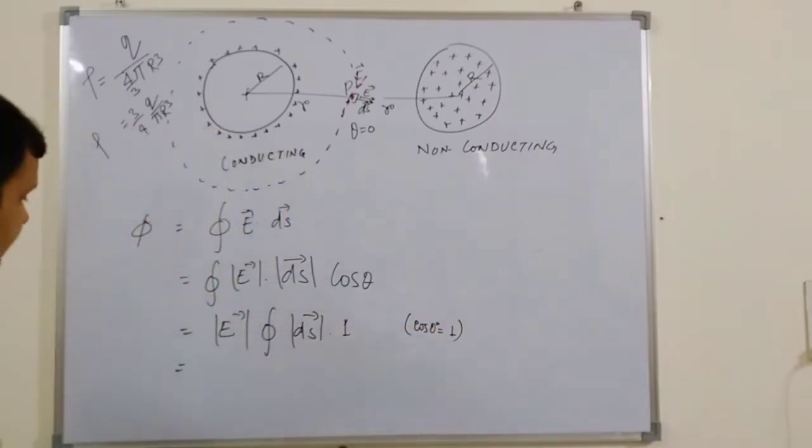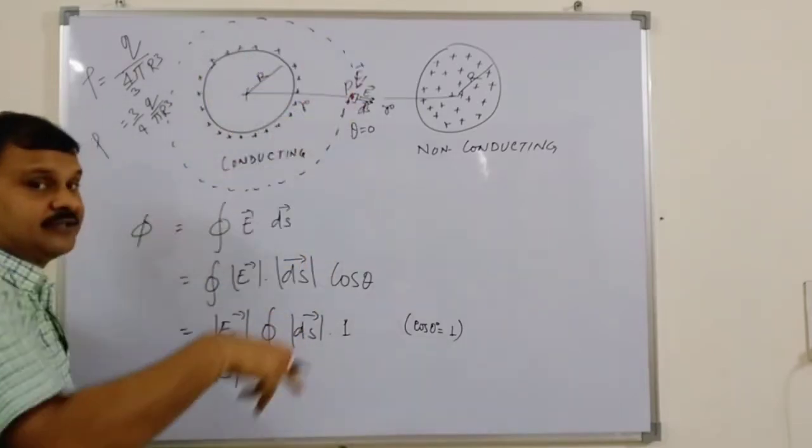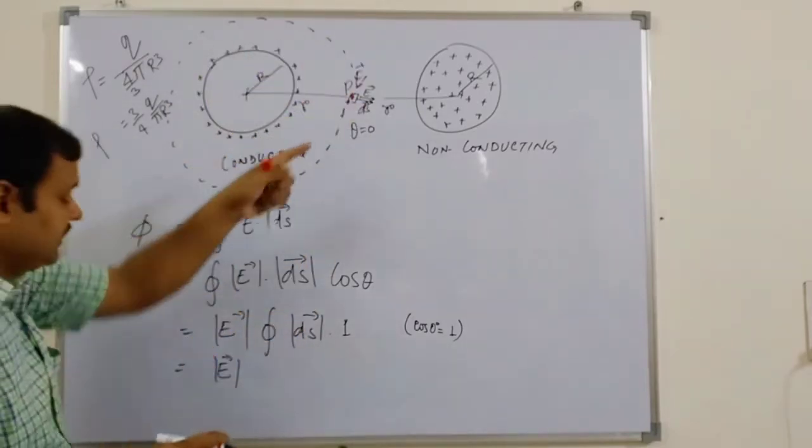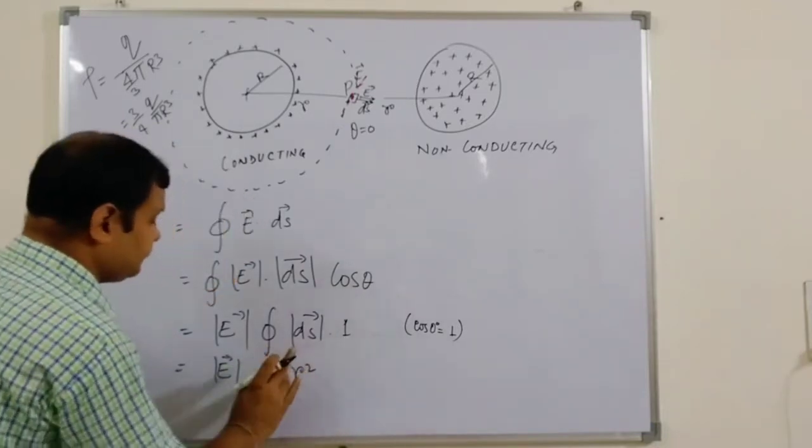So what is coming out is the magnitude of E times the integral of dS over the Gaussian surface, which, if the radius is r, will be 4 pi r square.